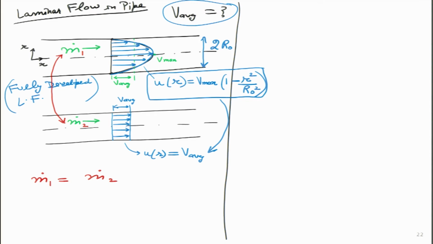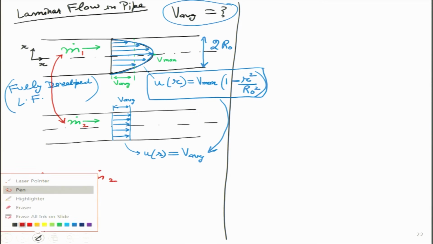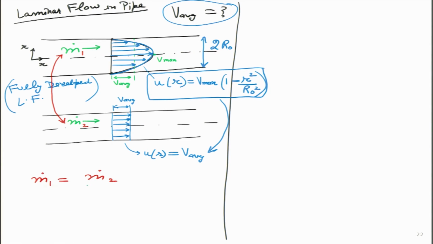So, what is m dot 1? That I can write over here. M dot is usually given as rho. So, let me write m dot 2 first. Now I am writing m dot 2 because it is very easy to write, isn't it? If the flow velocity is uniform, then mass flow rate is simply rho A into V. So, I can say density, and what is the area over here? This is the cross sectional area, right. So, this I will write as AC, cross sectional area.